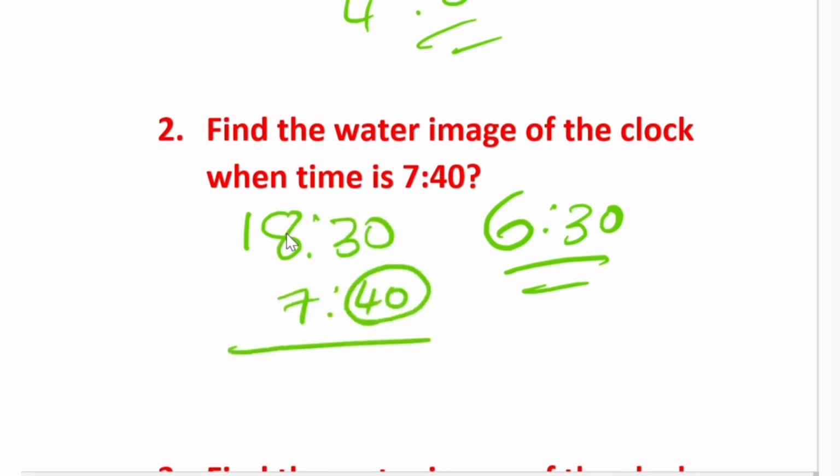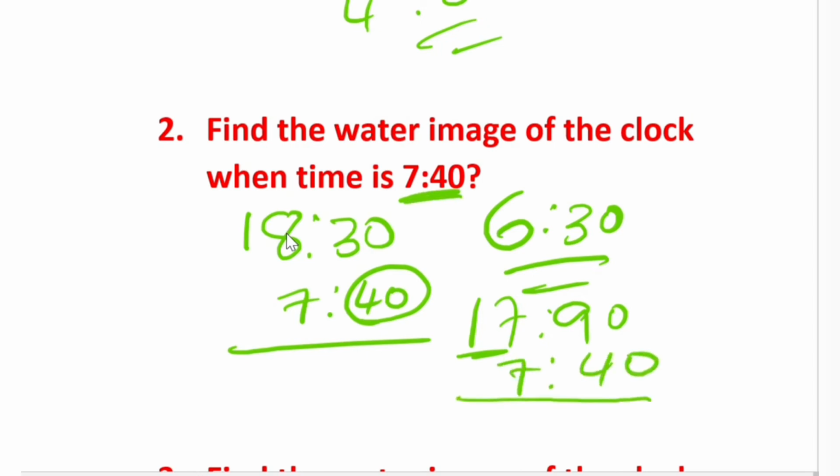This 40 is more, right? So we can consider 18:30 as 17:90. We can write it like that, right? What I did here is take 1 hour, 60 minutes, out and make it 17 hours, and the minutes become 90. So I'm subtracting the given timing from 17:90. If you subtract 17:90 minus 7:40, the answer is going to be 10:50. So this is the simple solution.